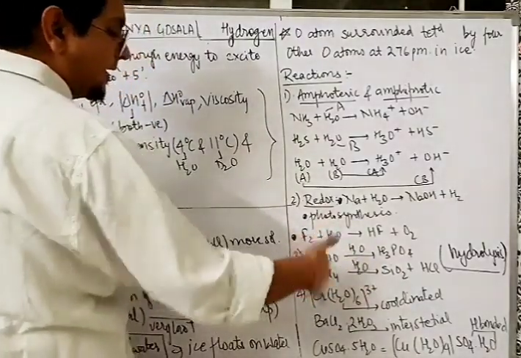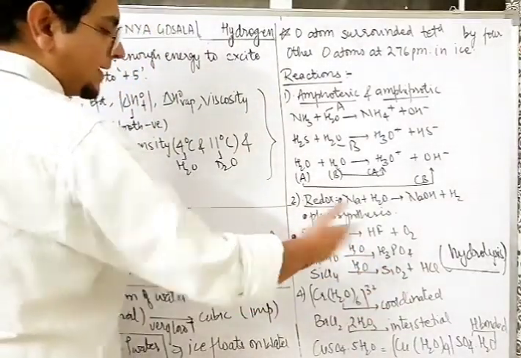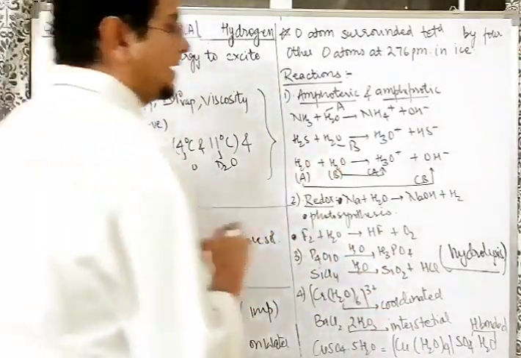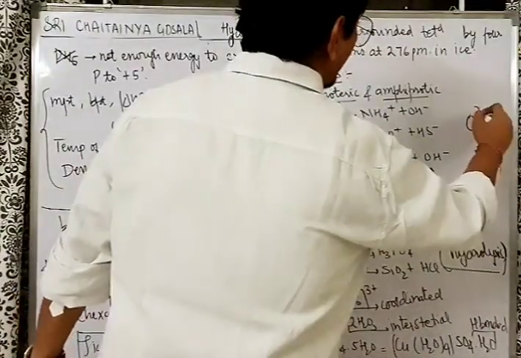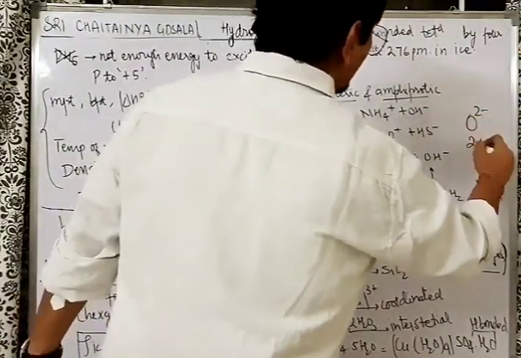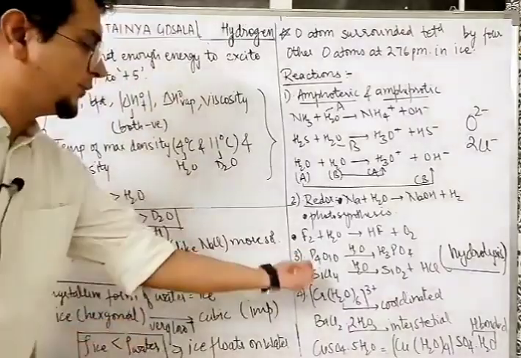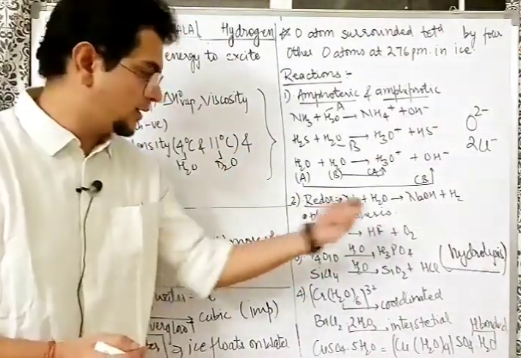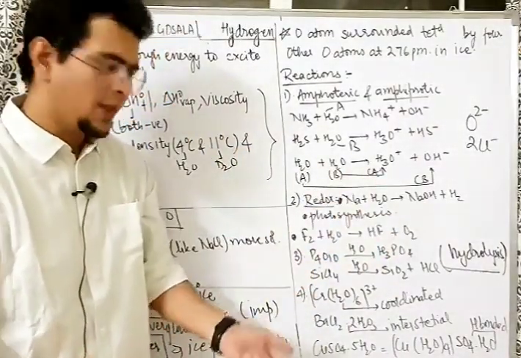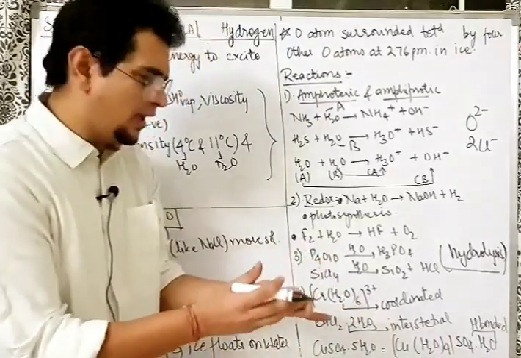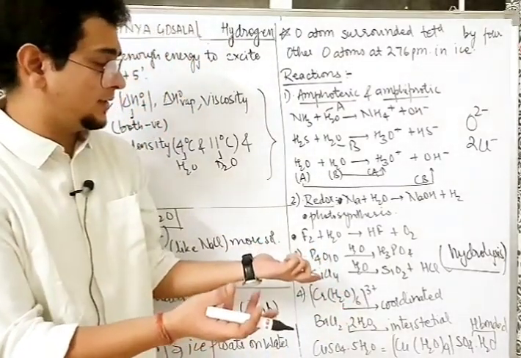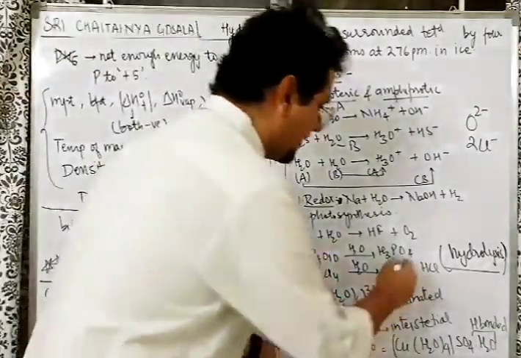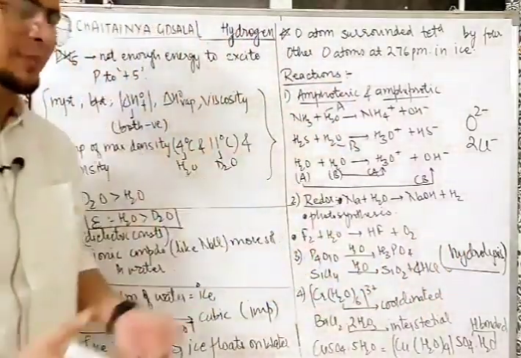Going ahead, SiCl4 with water, what will happen? Firstly, all the Cl will go, O2 minus can come. So very easily you can balance it chemically and electrically: 2 minus will come, so 2 Cl minus will go. So for 4 Cl minus, 2 O will come there, so SiO2 forms and HCl goes out. Some people worry about balancing, sir, how many HCl? It's very obvious here. 4 Cl are there, so 4 HCl will go. It's not a big deal.